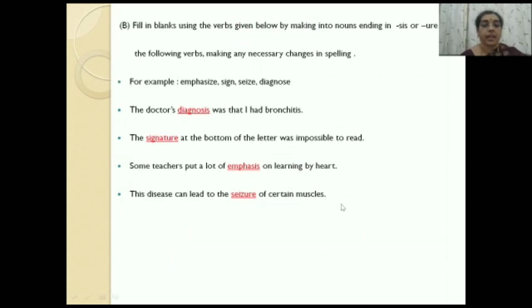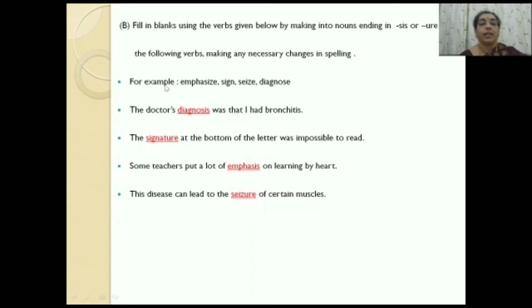Going on to the next part. Fill in the blanks using the verbs given below by making them into nouns ending in sis or ure from the following verbs, making any necessary changes in the spelling. As you all know, a noun is the name of a person, place, or a thing, and a verb is the action word.